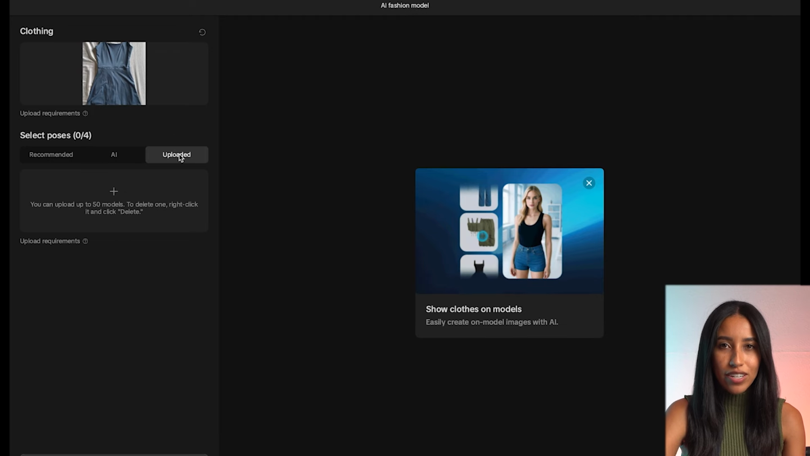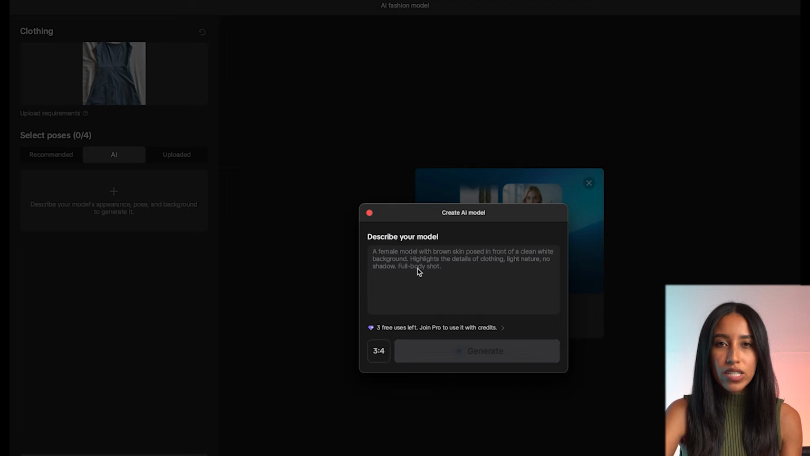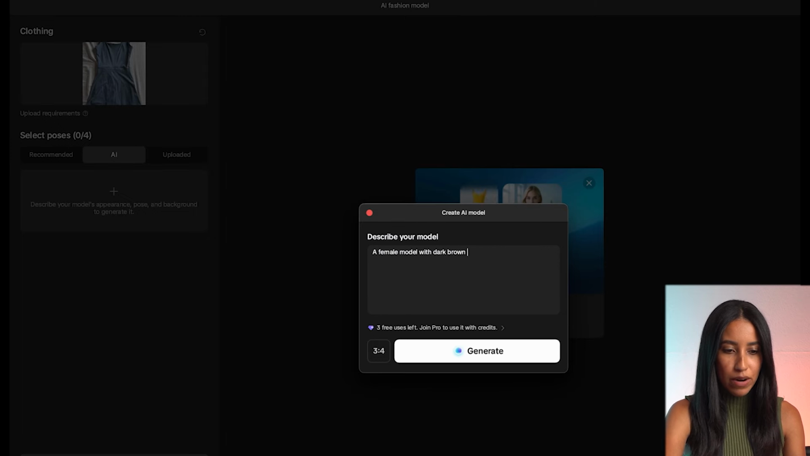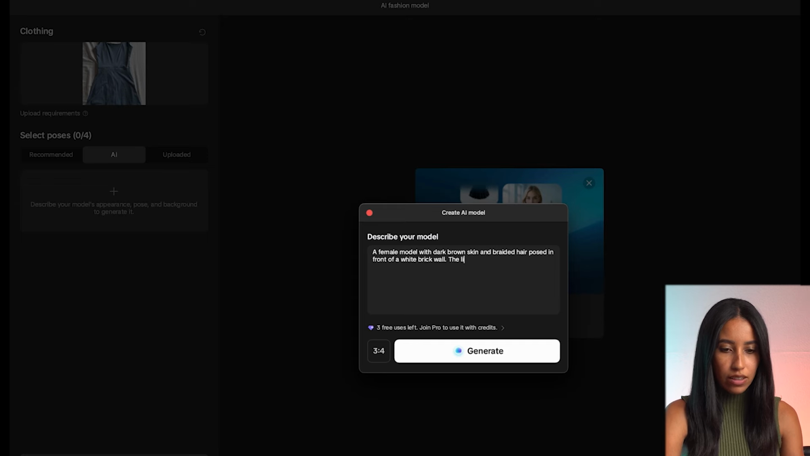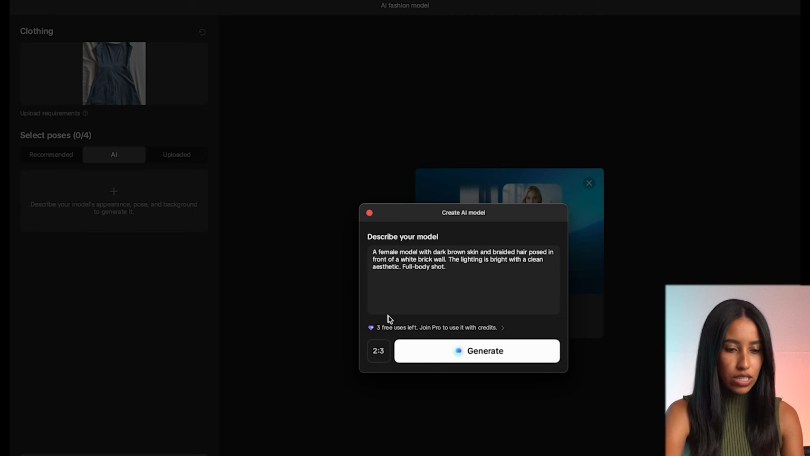For this little athletic dress I've uploaded, I'm gonna prompt CapCut's AI to create a custom model just for me. Much like any other AI prompt, the more specific I am here, the better output I'm gonna get. So I'm gonna specify what my model looks like, how they're posed, what the lighting looks like, and where they are to ensure that I get who I want. Here's my prompt. A female model with dark brown skin and braided hair posed in front of a white brick wall. The lighting is bright with a clean aesthetic. Full body shot. I can adjust the aspect ratio here, so I'll do that first, and then let's generate.